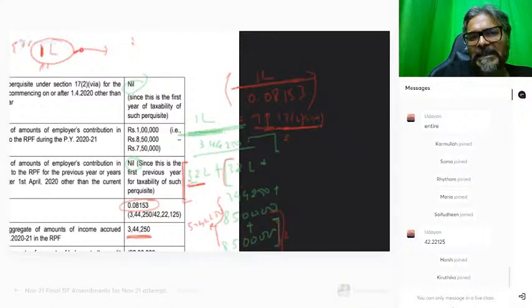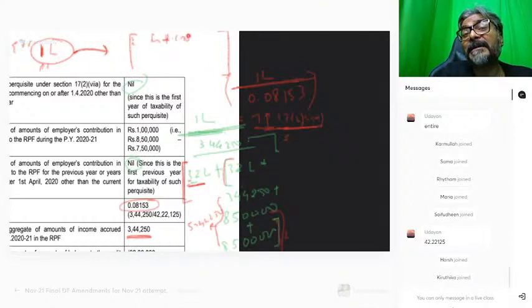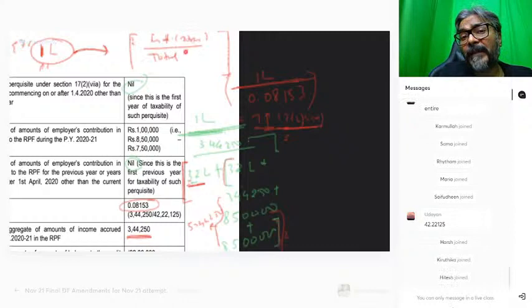How much is this for the principal excess? So how much is the proportion? You apply the proportion on this one. The proportion of what? The total interest divided by the total fund amount.